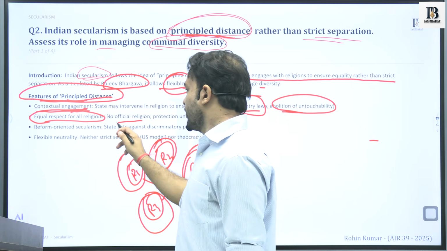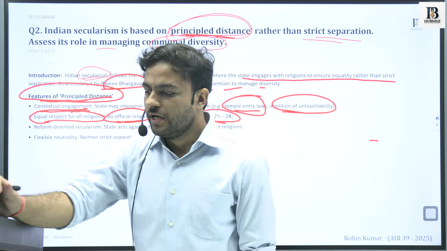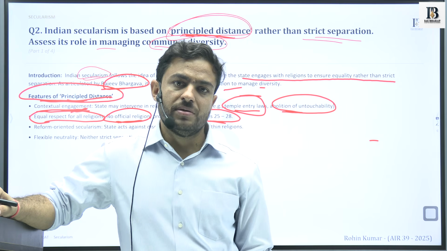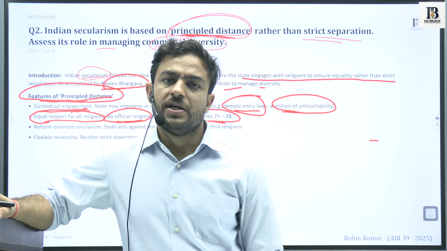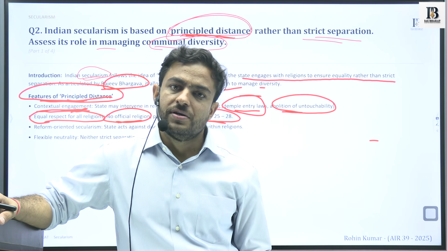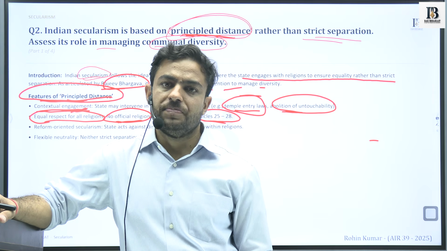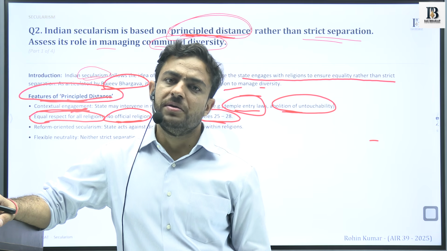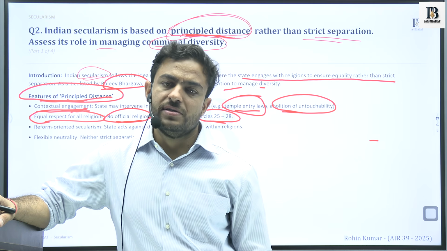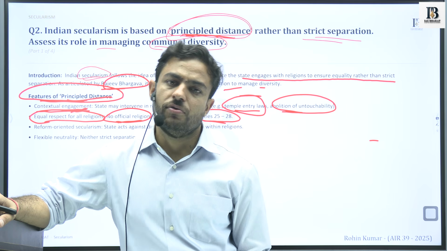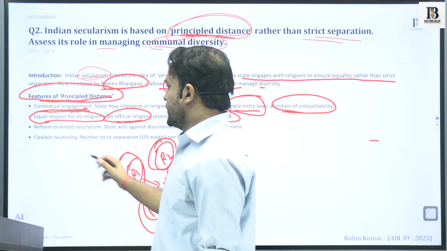It will not have any official religion. The constitution made it very clear that India does not have a state religion. The state will not favor any particular religion. It will protect and preserve all the religions. It will have respect and dignity for all the religions.